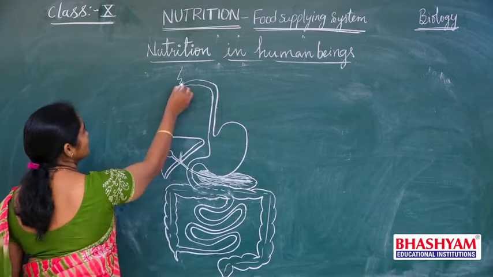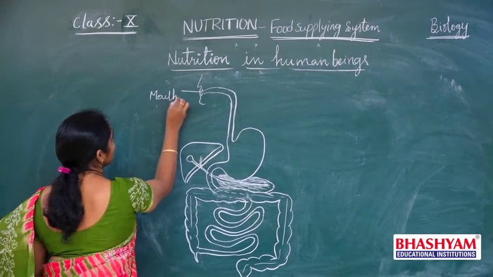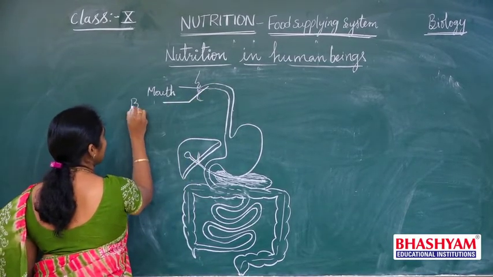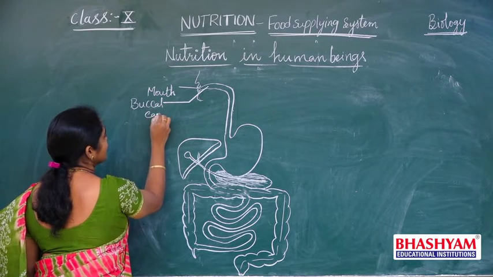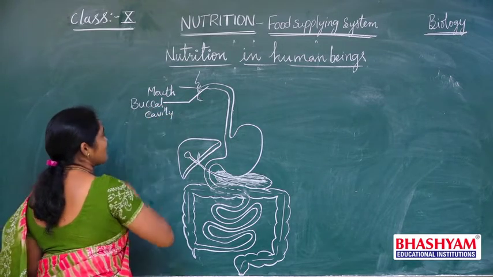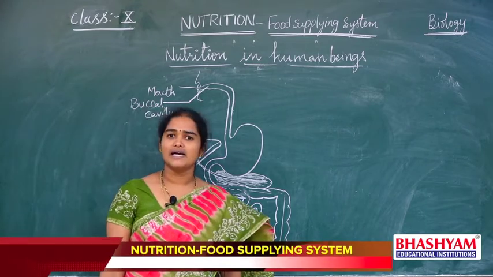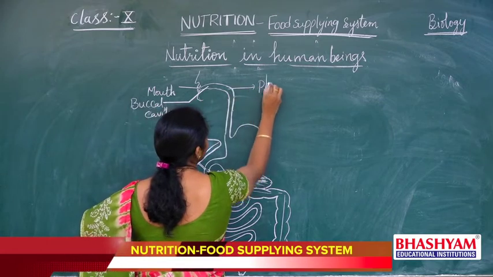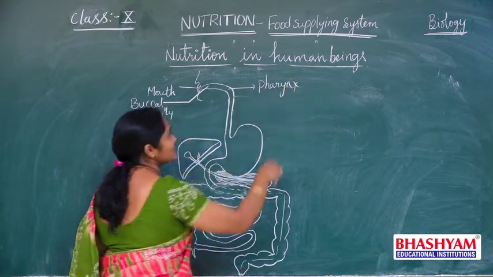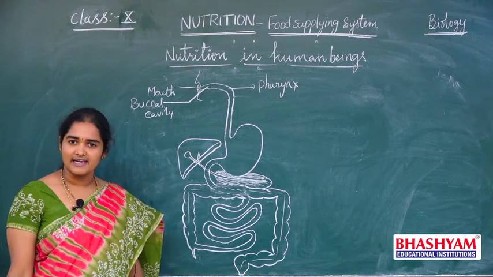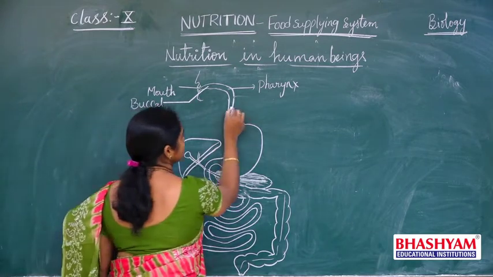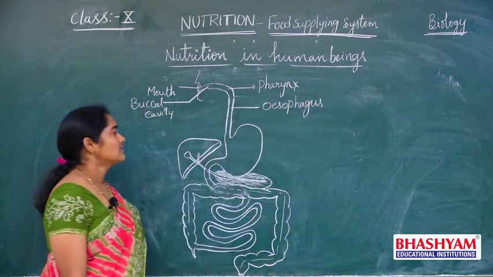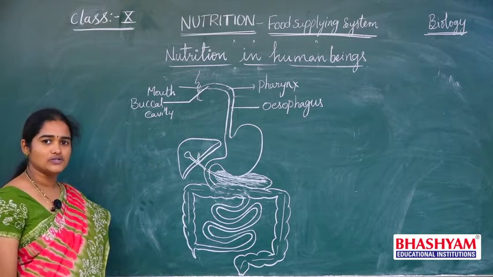It starts from the mouth. Inside the mouth, a cavity is present called the oral cavity or buccal cavity. What is it? Mouth cavity, or oral cavity, or buccal cavity. And after the mouth cavity, we can see a junction for both the digestive system and respiratory system called the pharynx. The next part that opens from the pharynx is called the esophagus.